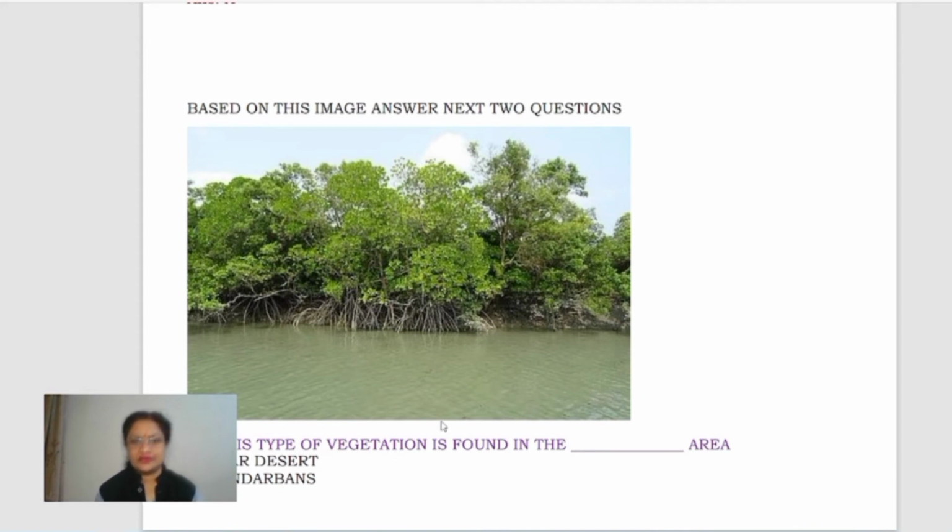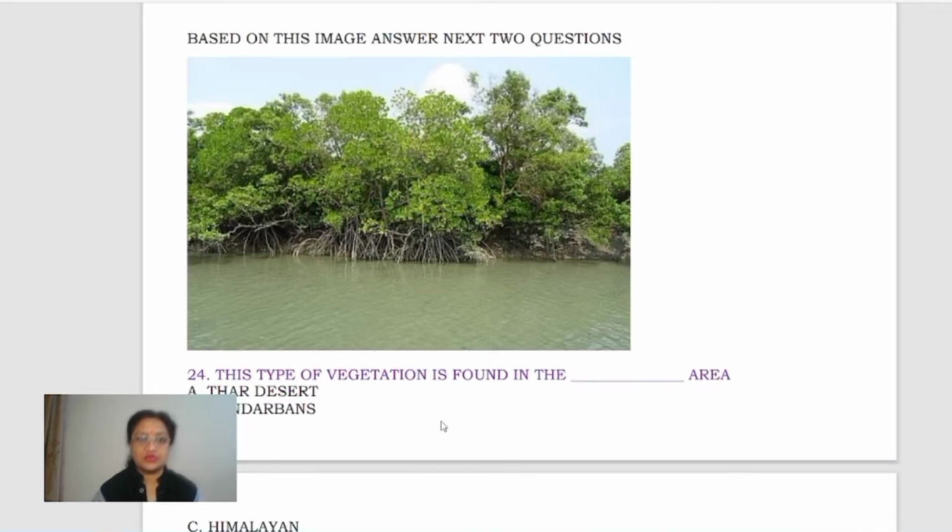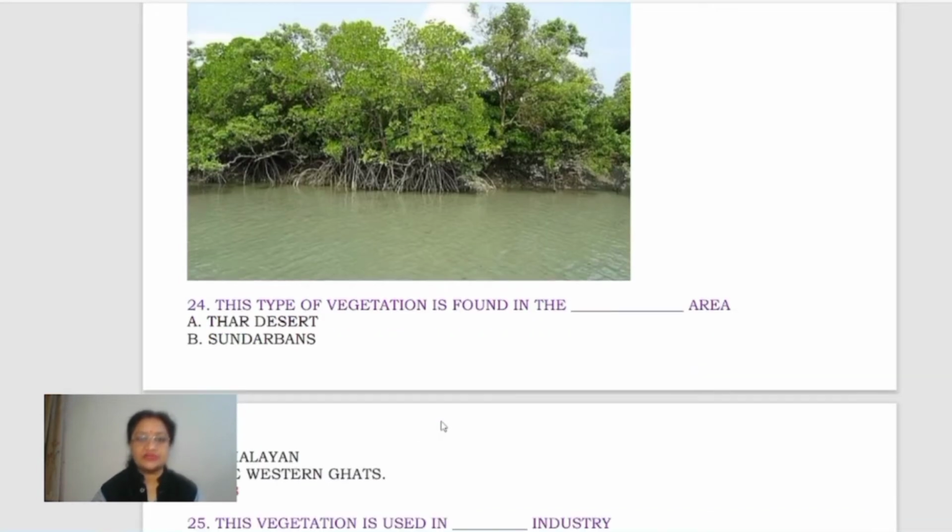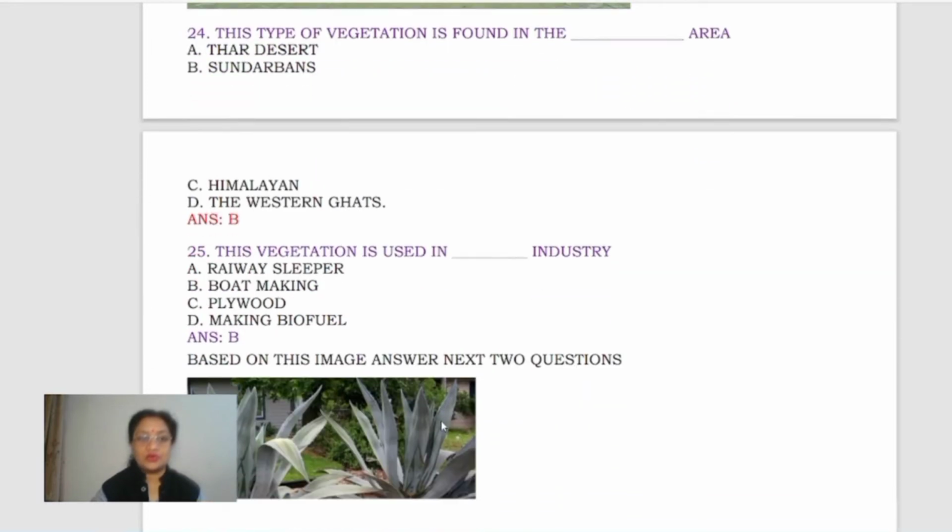One image is given here in front of you, right? And you must have got an idea which type of vegetation is shown here. Okay, see the picture and answer the next two questions. This type of vegetation is found in the dash areas: Thar Desert, Sundarbans, Himalayas, and the Western Ghats. It is Sundarbans. What type of vegetation is this, found in Sundarban? Tidal forest, or you can say the mangrove forest. Clear? Sundarbans.